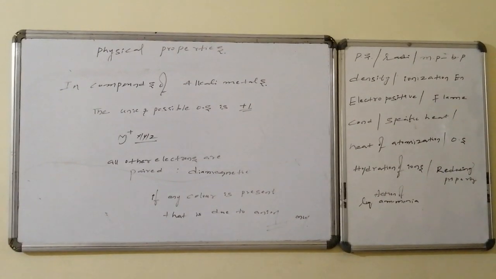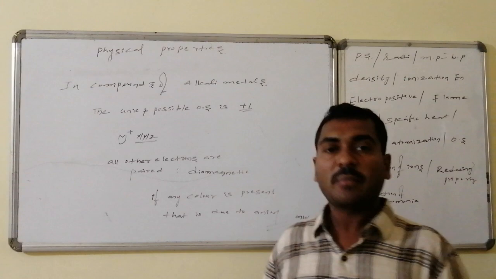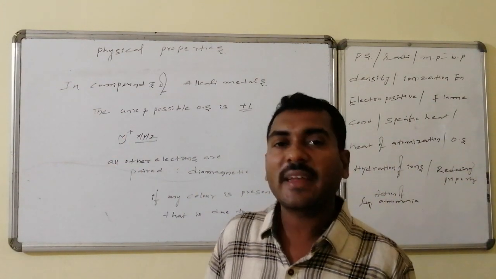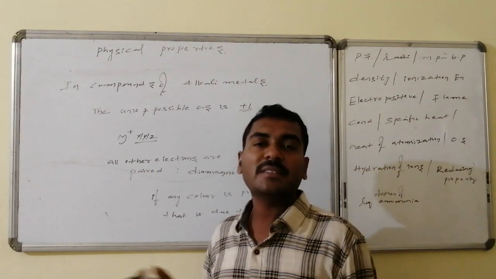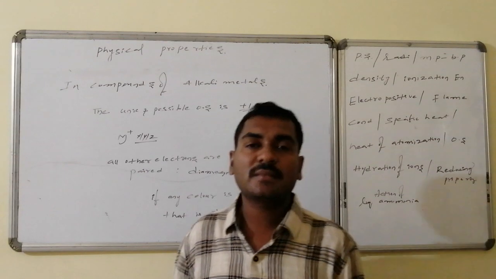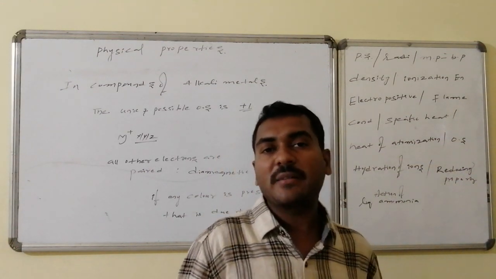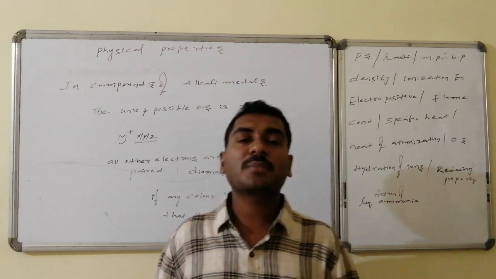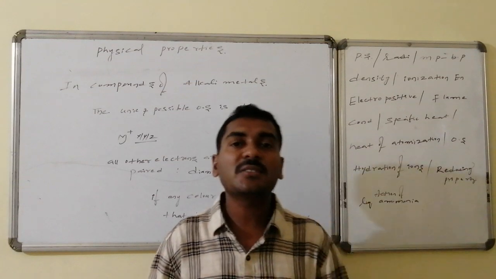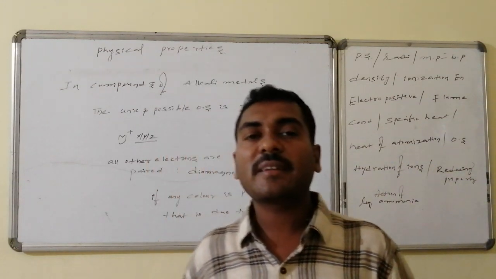In compounds of alkali metals, the only possible oxidation state is +1. Hence, the metal is always present in the +1 state, followed by a counter anion. X may be there, Y may be there, Z may be there. Here M is present in the form of M+, and it has no valence electron. Moreover, the other electrons are paired because it is an octet configuration. All are present in pairs. Every orbital is filled with 2 electrons. There is no unpaired electron. Due to this reason, they appear diamagnetic in nature.